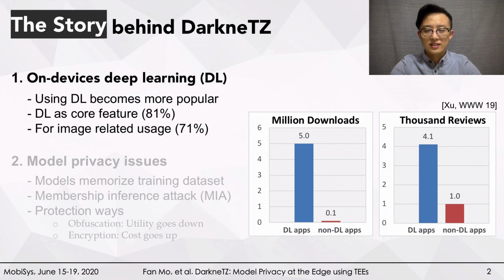The story behind DarkneTZ is the springing up of deep learning applications on edge devices. One research has shown that in Google Play Store, apps with deep learning function have 5 million downloads on average, and apps without deep learning function only have 0.1 million downloads. Similarly, the number of reviews also shows that deep learning applications are 4 times more popular than applications without deep learning function. Among those applications, 81% use deep learning as a core feature, and 71% are for image-related usage such as face recognition or image editing.